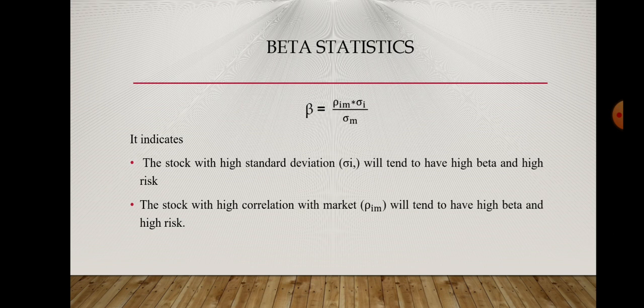This formula indicates that if the standard deviation of a particular stock is higher, that stock will have a higher value of beta, meaning the stock has a high systematic risk, or more risk. If the stock has a high correlation with the market, it means as the market moves up, the stock also moves up. If the market becomes bearish, the stock also goes down. If there is a high correlation, then again the company has a high beta and high risk.